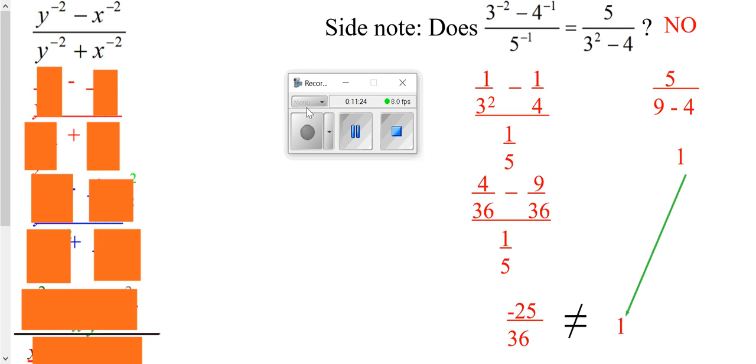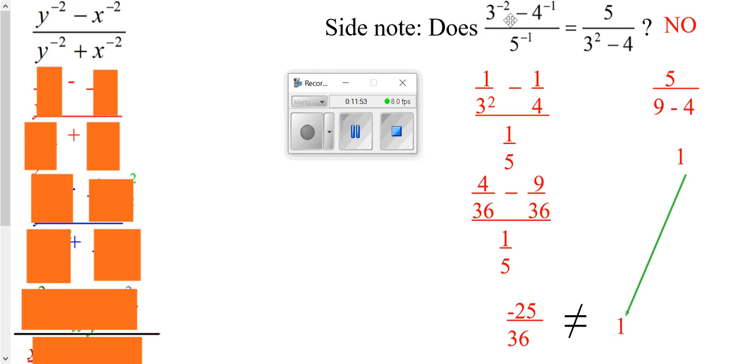So before we do this problem on the left, suppose we consider this problem here on the right. We have a negative exponent here, a negative exponent here, a negative exponent here. Can we just move this 3 to the negative 2 down to the bottom, this 4 to the negative 1 down to the bottom, this 5 to the negative 1 up to the top? Well, the answer is no, because if you work out the right-hand side, you get 9 minus 4 on the bottom, which is 5. 5 over 5, you know, is 1.